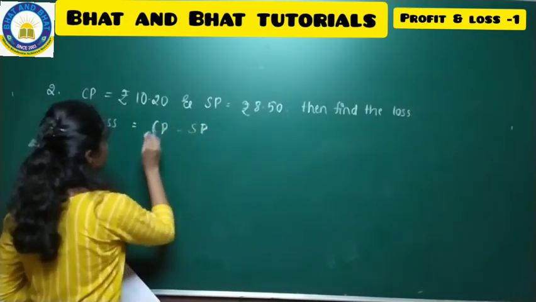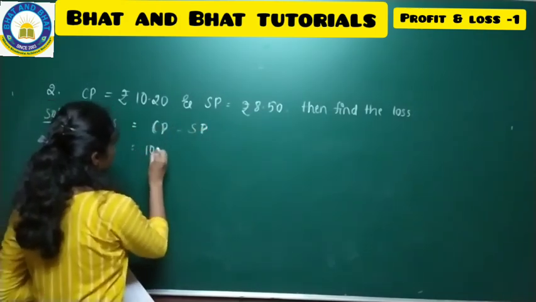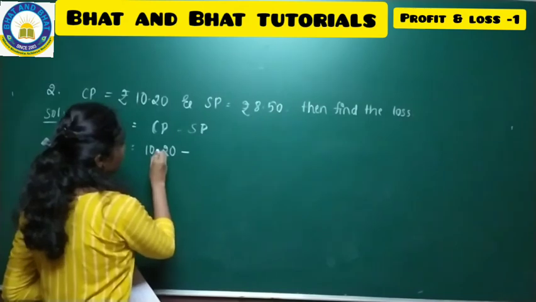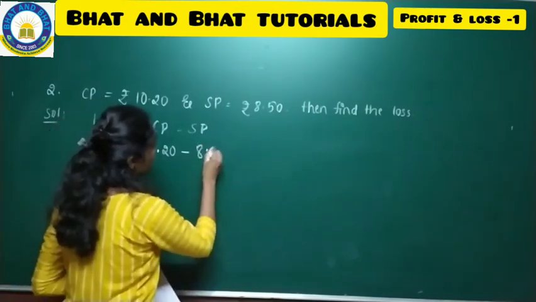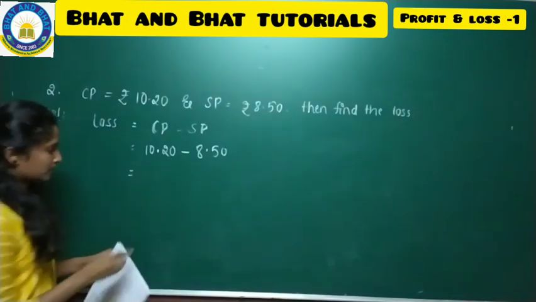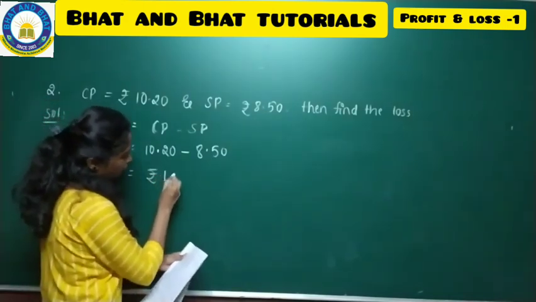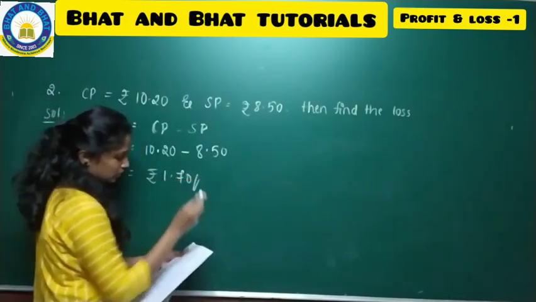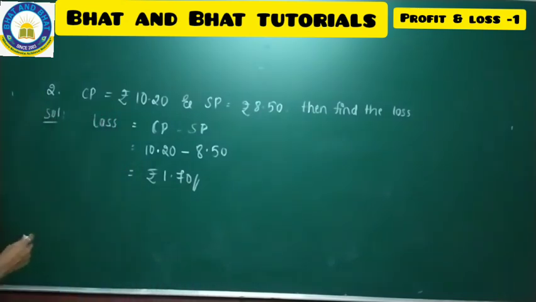So what is the CP? What is the cost price here? 10.20, and what is the SP? 8.50. So 10.20 minus 8.50, it is rupees 1.70 is the loss. Again, take down this. So fine, hope you all copied this. We'll go with the next problem.